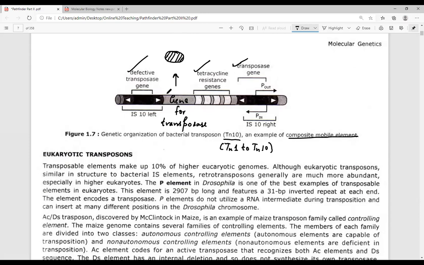Another one is the defective regions that is present. This is referred to as IS10 to the left hand side and this is referred to as IS10 to the right hand side. So this is referred to as the composite mobile genetic element because it would be encoding for certain proteins and these proteins will make the bacterial cells drug resistance.